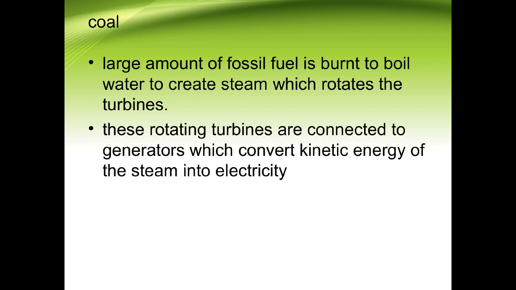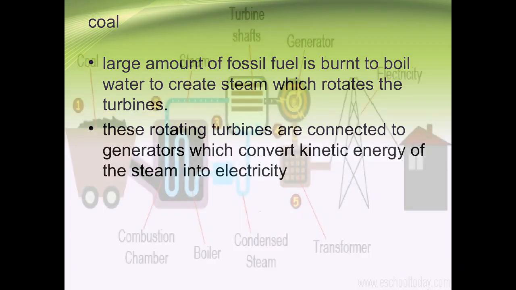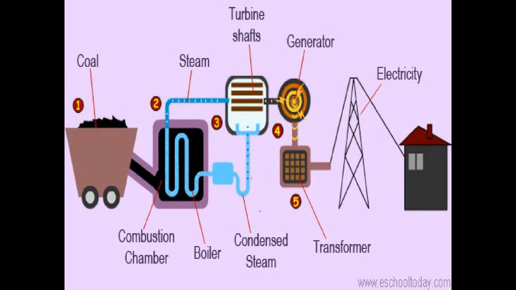Now let us talk about the schematic of the power plant, the electricity-producing power plant. Let us talk about the generation of electricity by studying this diagram, children. As I said, first of all, the coal is brought by modes of transport to the power stations. Once it is brought, it is first transported to the combustion chamber.